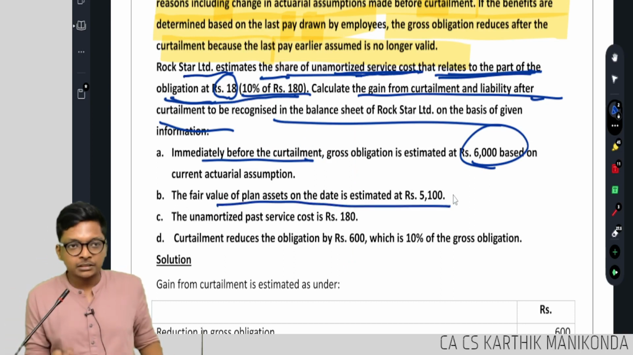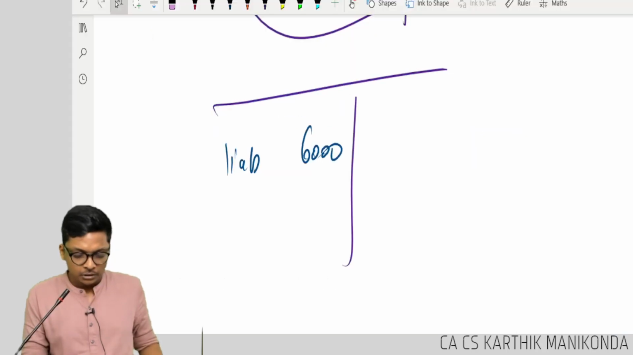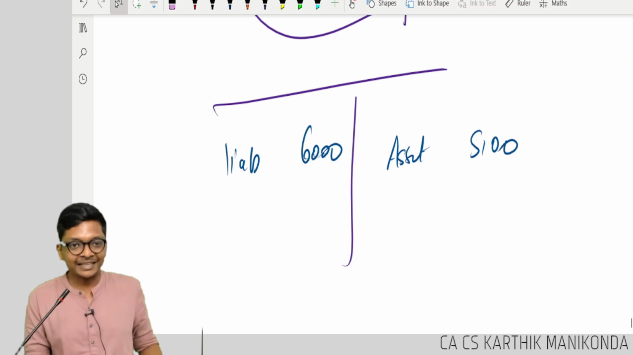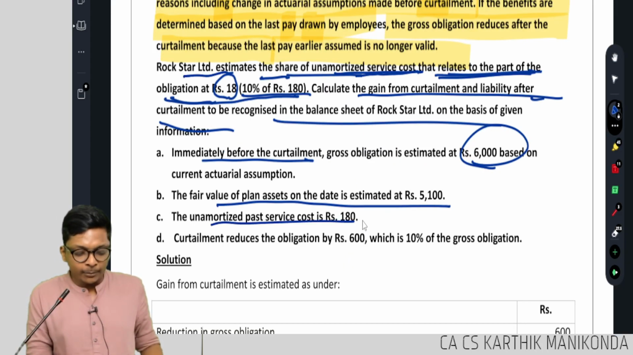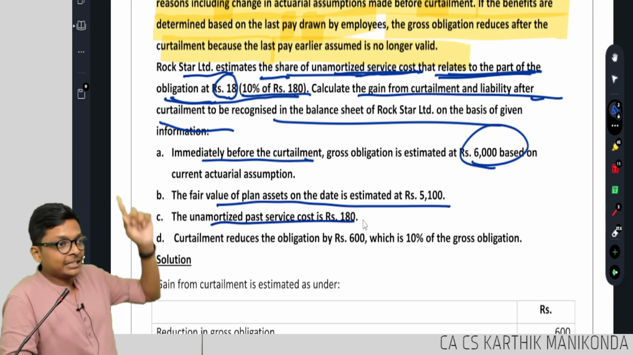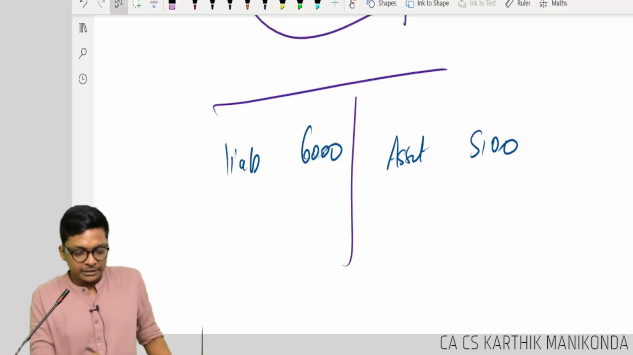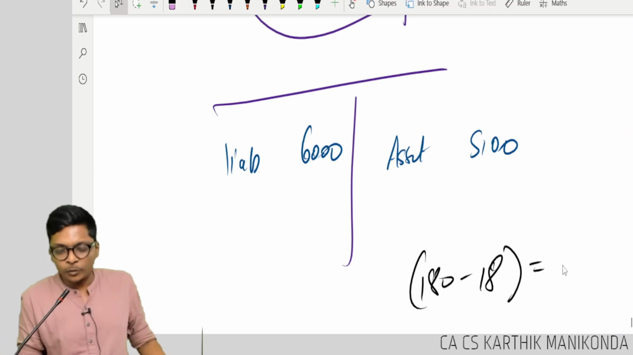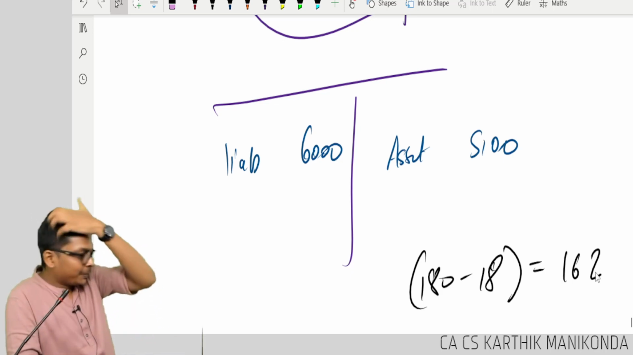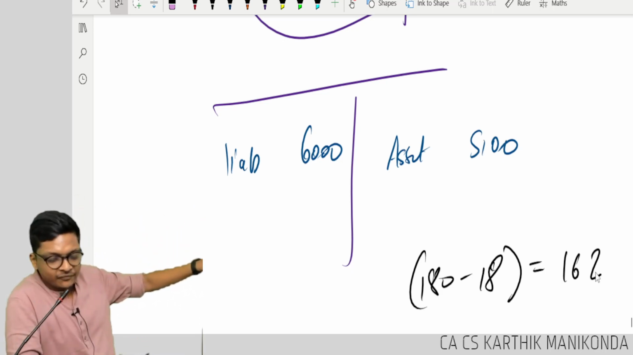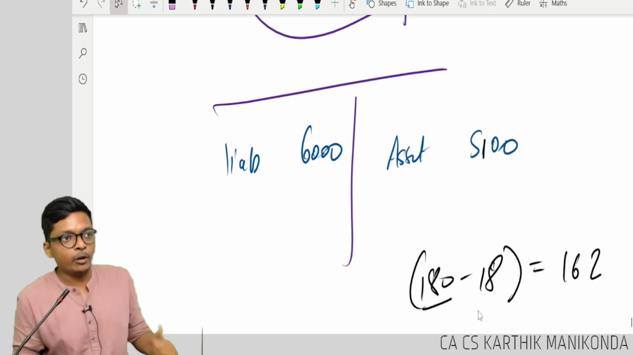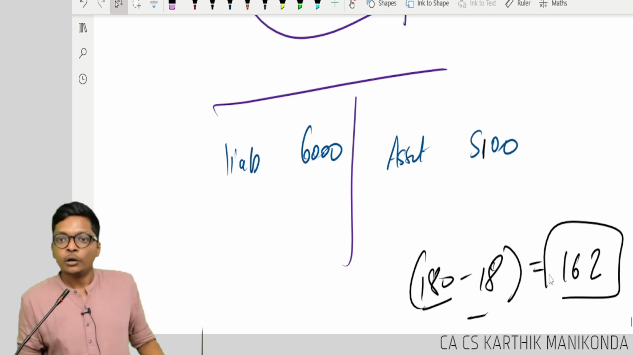Fair value of asset is 5,000. Asset will come this side. 5,100. Correct? Easy. Unamortized past service cost is what they already gave on top. Unamortized is 180, but in this 180 you don't have to amortize 18. So what is left to be amortized? 162. Are you getting it, guys? I will repeat. Liability is 6,000. Asset is 5,100. Unamortized past service cost is 180. In that, no need to amortize 18. So balance left is 162.